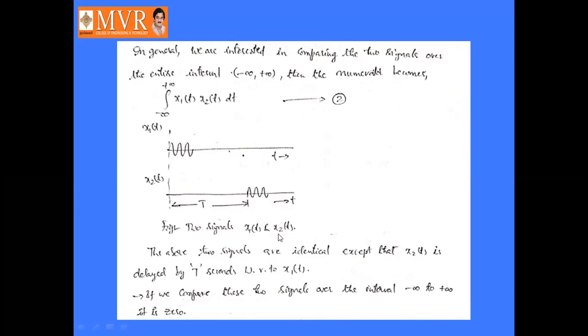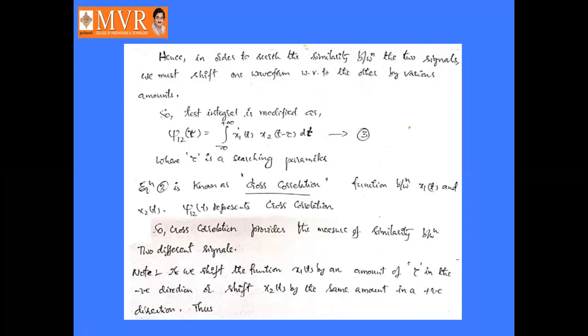These are the two signals. The above two signals are identical except x2(t) is delayed by T seconds with respect to x1(t), right? So there is a time delay between these two signals. If we compare these two signals over the entire interval, minus infinity to infinity, it is 0. The integral from minus infinity to infinity of x1(t) x2(t) dt is equal to 0 if these two signals are orthogonal signals.